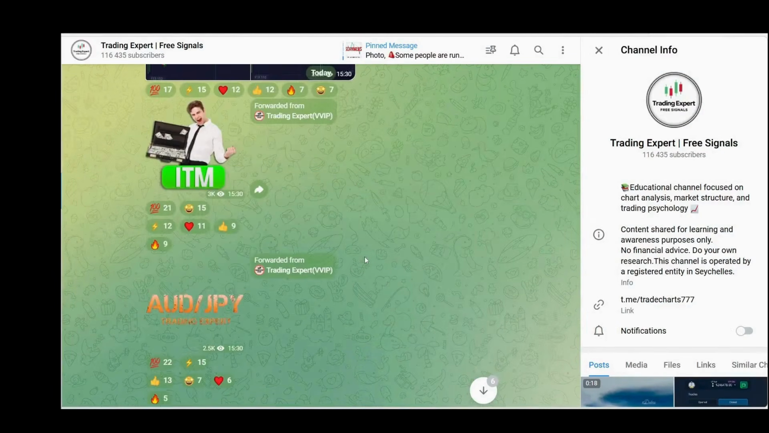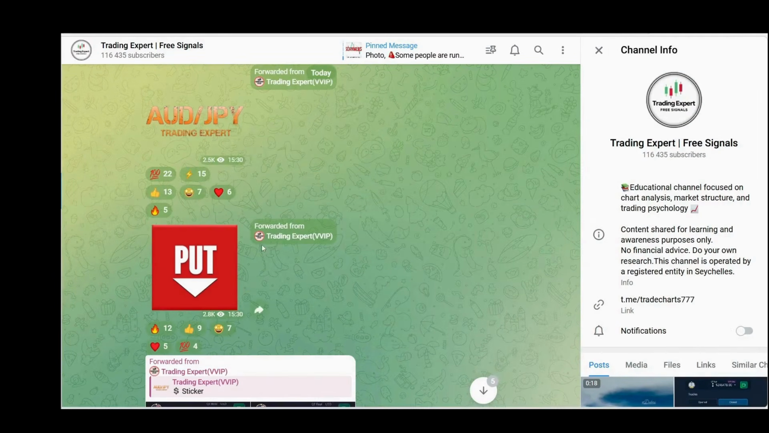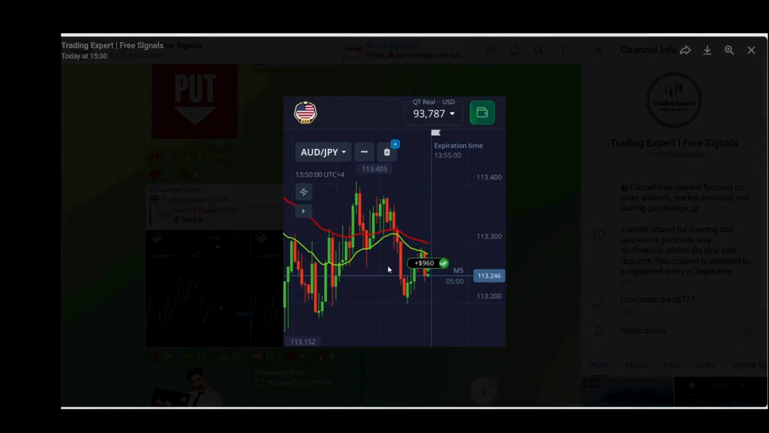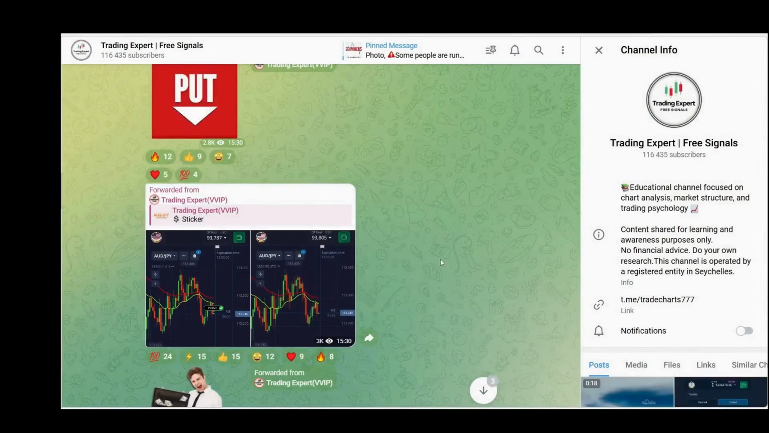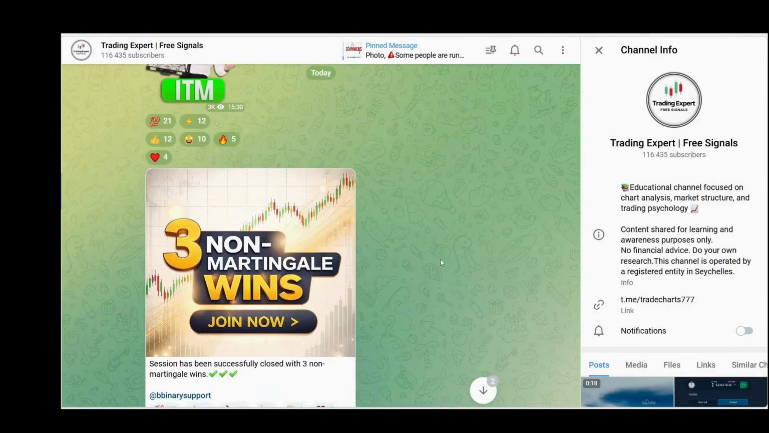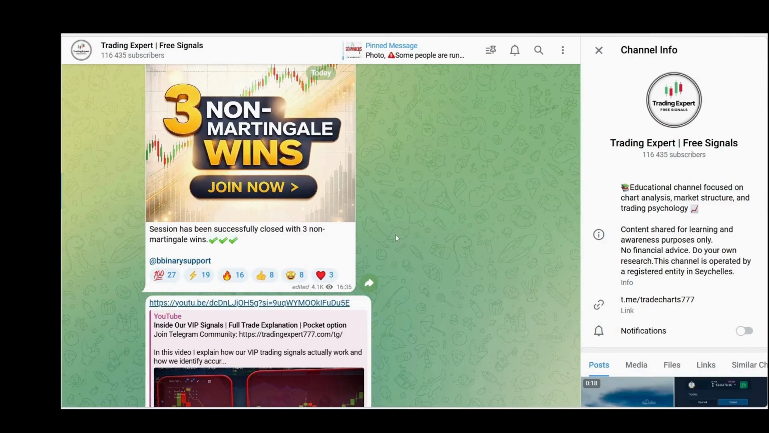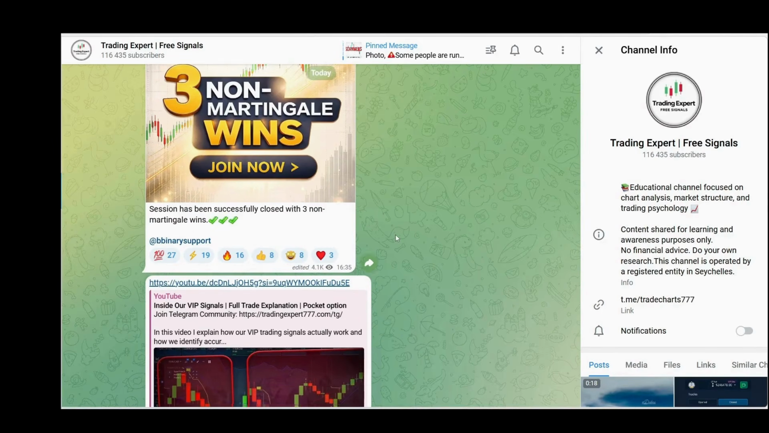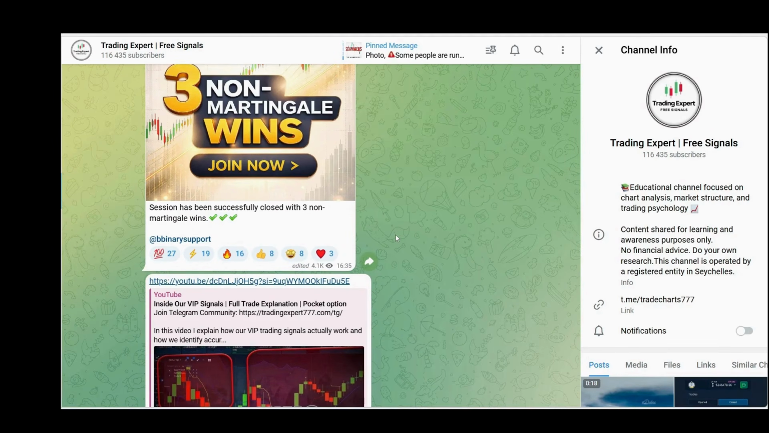Now let's move on to the next trade, which we again provided on AUDJPY for the downside move. The logic behind this trade was that there was a moving average and a downtrend as well. That's why we provided another signal for the downside move, and again, this trade was an amazing win. So we won 3 non-martingale trades back-to-back on the same asset.